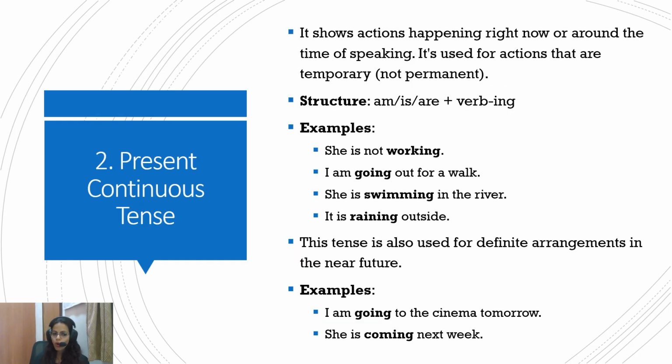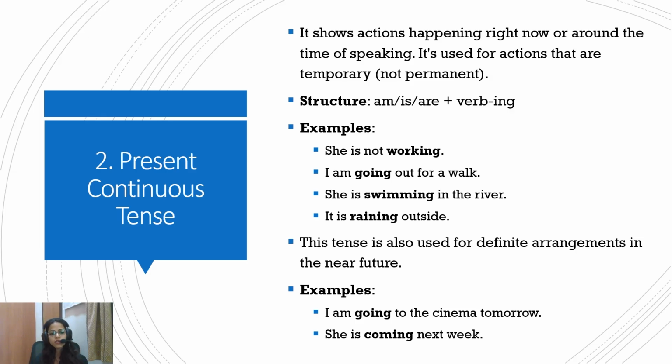Now, present continuous tense. Whenever you see the word continuous, just remember the ing form of the verb. If something is continuous, then it is happening, ing. So for all the present continuous, past continuous, and future continuous, it's simple. Always use the ing form of the verb. Wherever you see working, swimming, going, raining, these are always some sort of continuous tense. That means the action is happening. In the past the things will change, but the verb form will always be in the ing form.